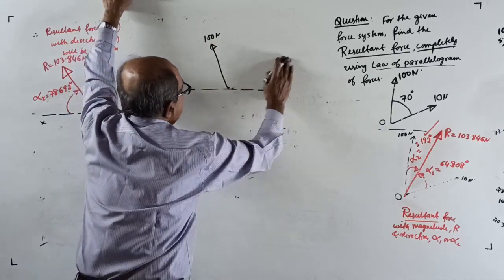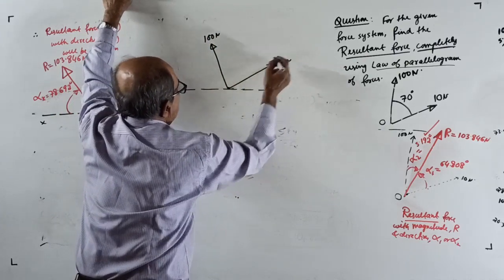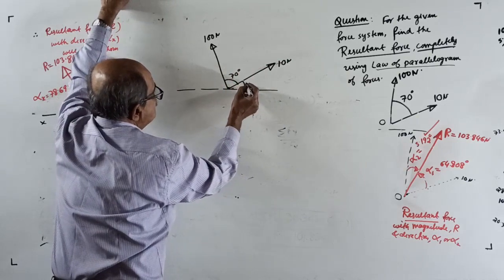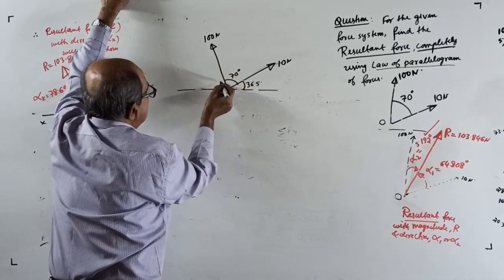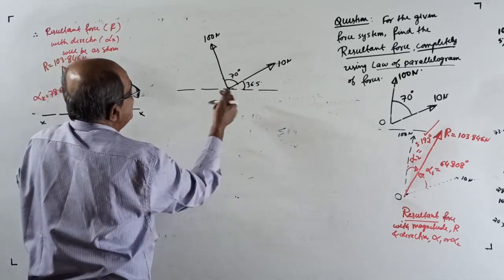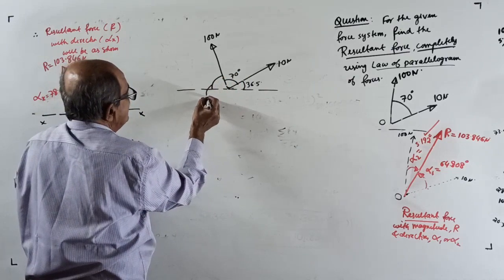This angle is 36 actually, okay. 10 Newton. This angle is 70 degrees. This we took 36.5. This 100. Now, if the resultant angle came, if that is 36.5, how much do you get for this angle? This is actually 73.5, correct?